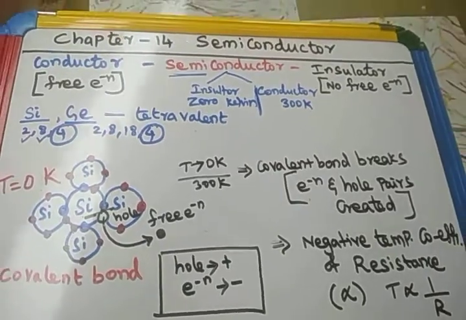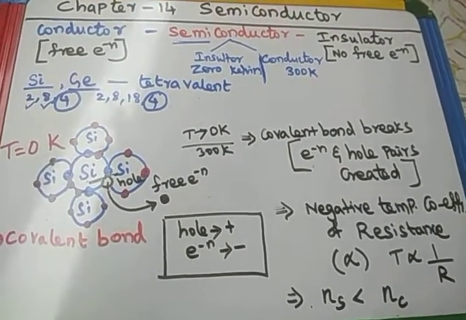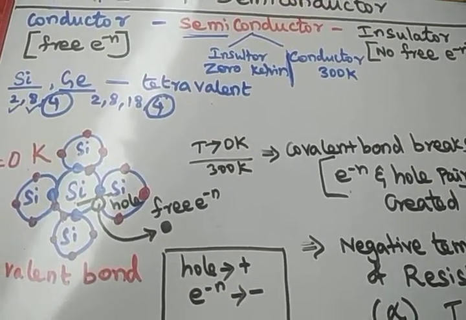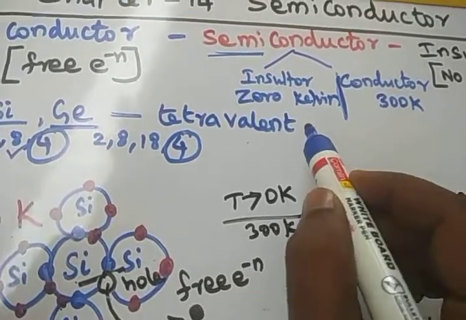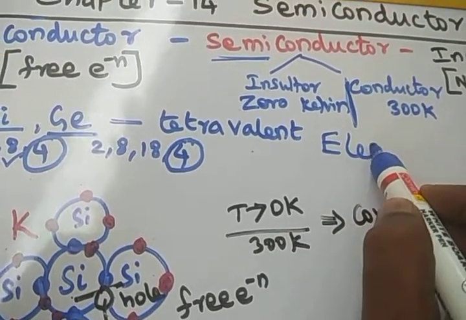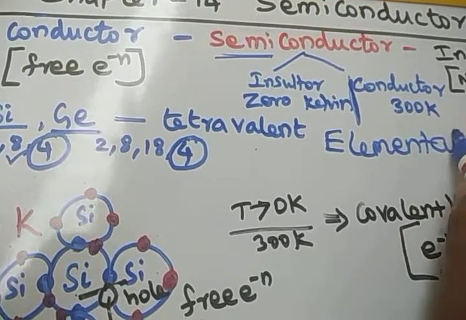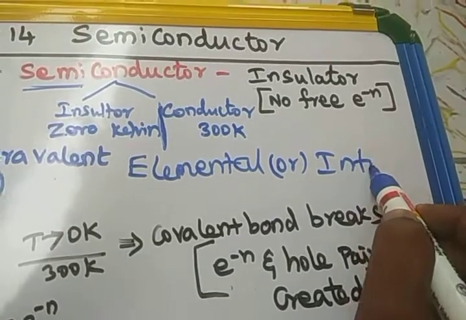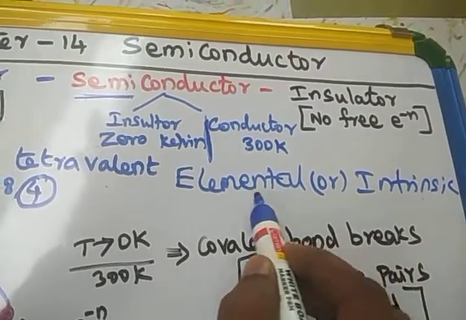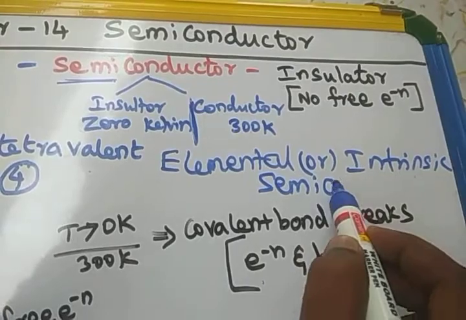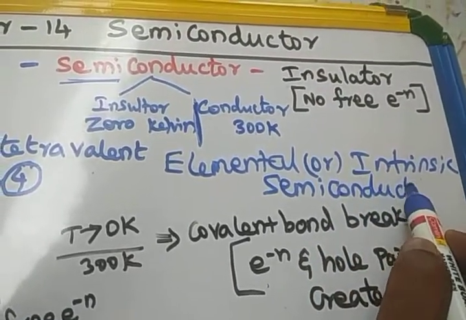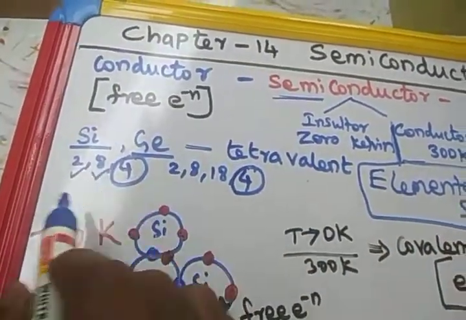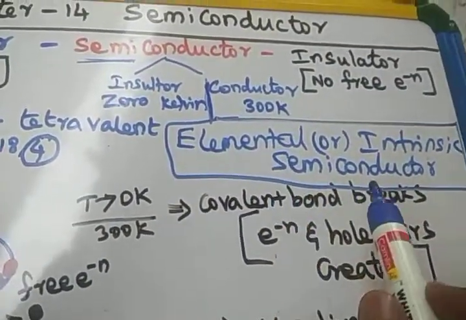So this is the introduction about semiconductors. This type of semiconductor is called an elemental semiconductor, or intrinsic semiconductor. Why is it an elemental semiconductor? Element means silicon and germanium are elements only. So it is available in naturally available elements. So it is an elemental semiconductor.